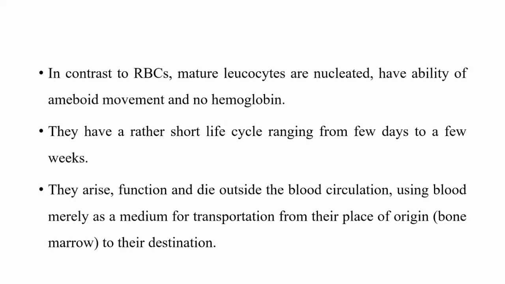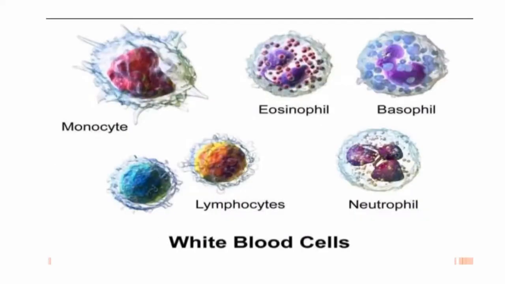These are the different types of white cells or leukocytes, including monocytes, eosinophils, basophils, lymphocytes, and neutrophils.